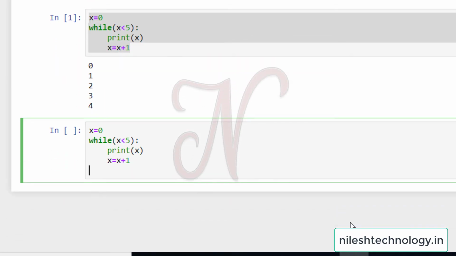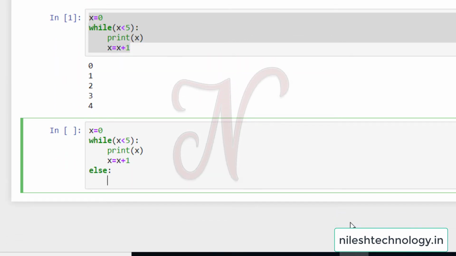See here, else, then print a new message: exit while loop. And here we can print the value of x by using another way. To revise the previous concept, we can use the f-string.